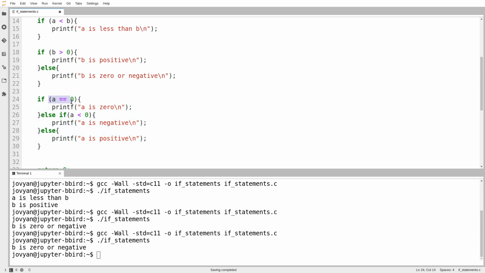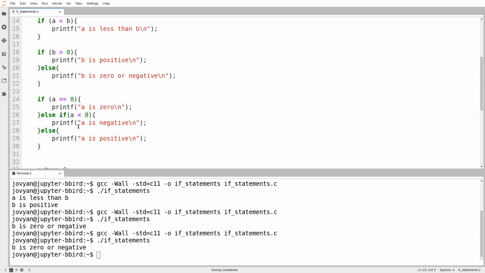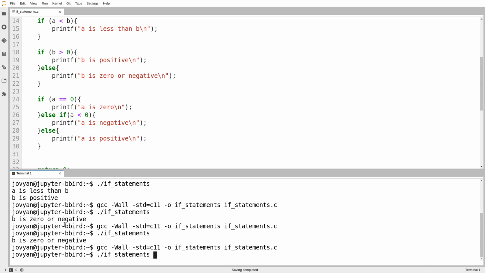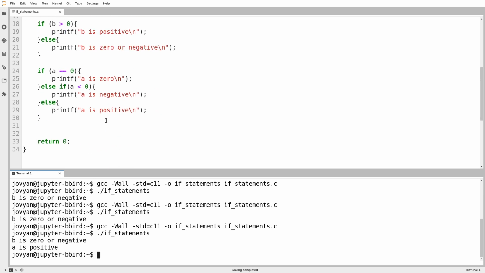If the answer to this question is no, we try the next condition in the list. Okay, is a less than 0? If the answer to that question is yes, go inside here, skip down to the end. If the answer is no, we go into the else. So in this case, these are all mutually exclusive just like before. We will never do more than one of them. Let's try running that and see what happens. And so in this case, a is positive because we set it to the value 6 up here.